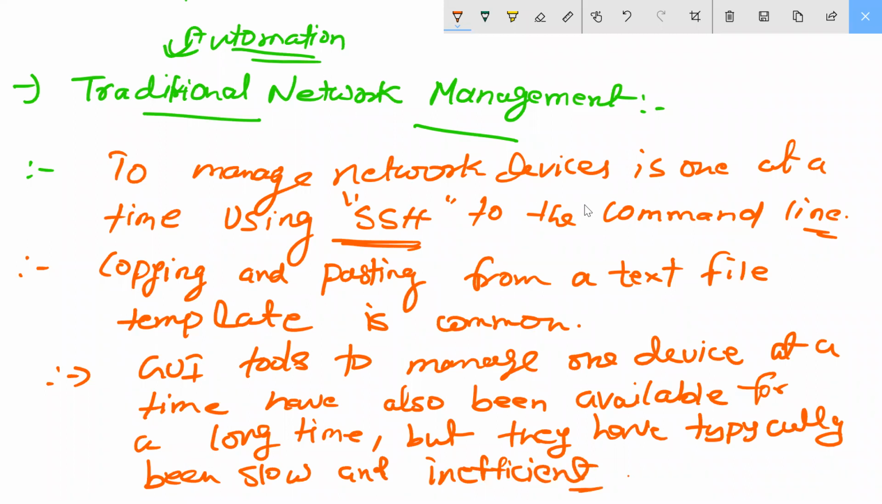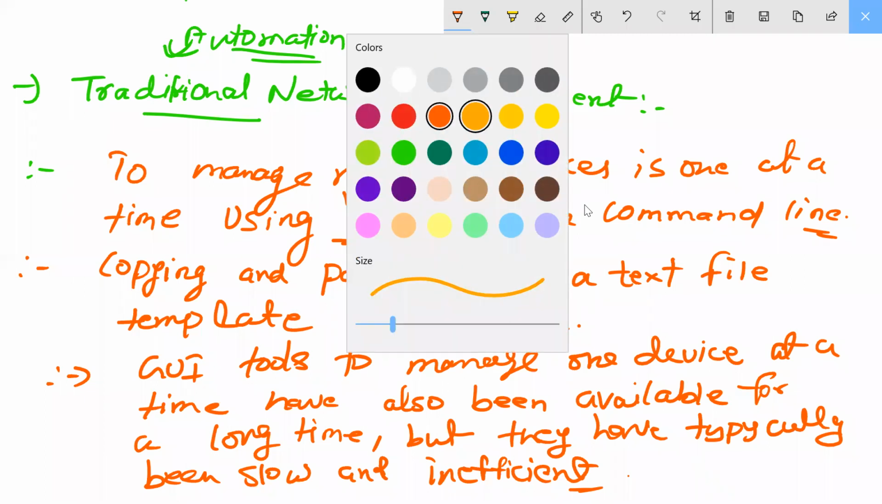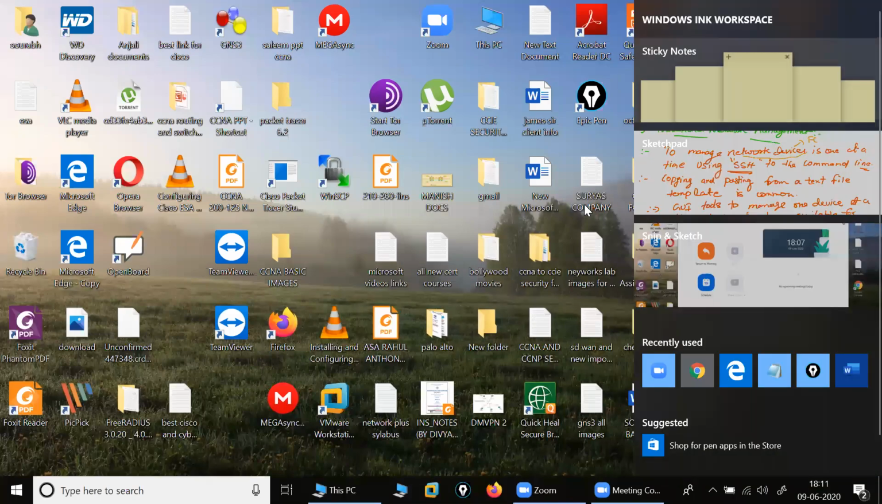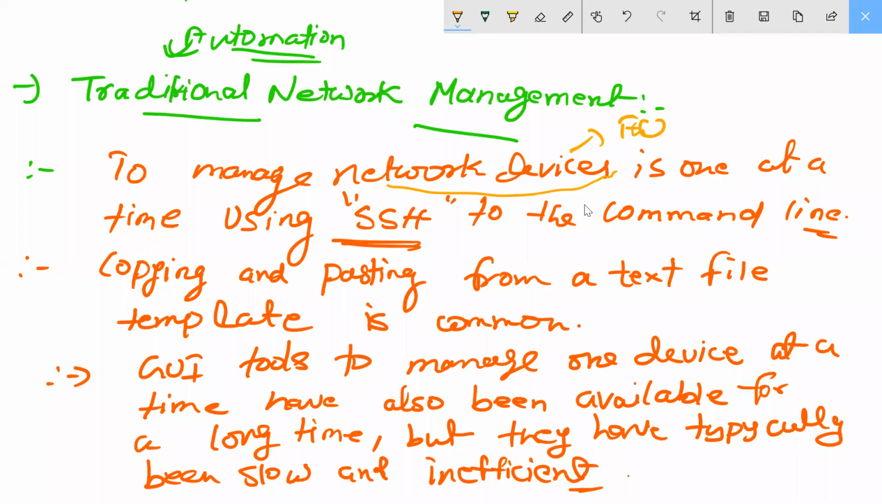Inefficient. What is happening? See here, all of you. All of you see my points here. First is managing the network device. Network device is what, guys? Maybe we have the firewall, maybe we have the routers, maybe we have the L3 or L2 devices. Understood or not? Getting my point. So we will go with SSH. Remembered or not? First time.